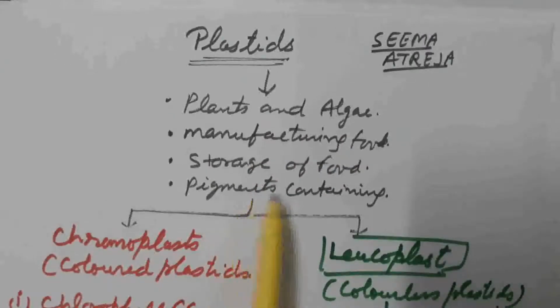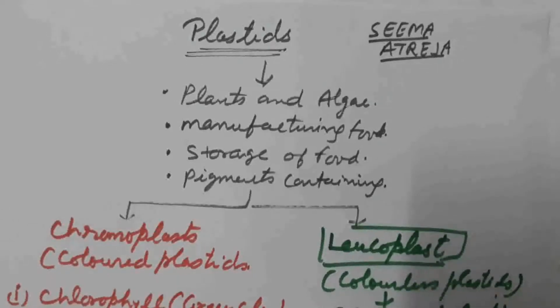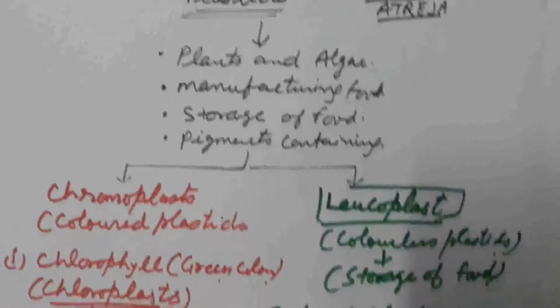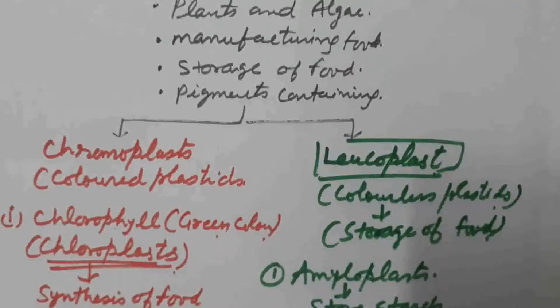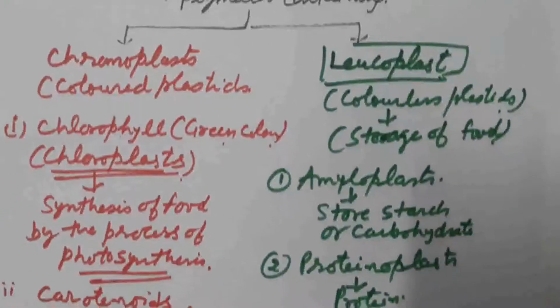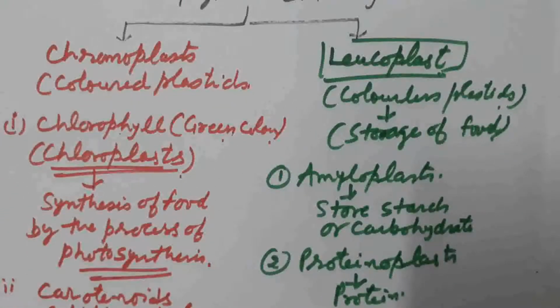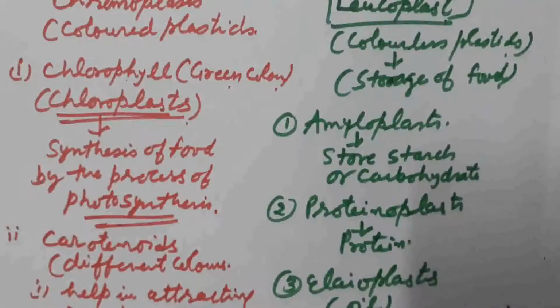Plastids are pigment-containing cell organelles. Two types of plastids are present on the basis of the type of pigment present in them. First one is the chromoplast, which are the colored plastids. If the pigment is green, the pigment is known as chlorophyll and the organelle is known as the chloroplast. The main function of chloroplast, in which chlorophyll is present as a green pigment, is to synthesize food material by the process of photosynthesis.